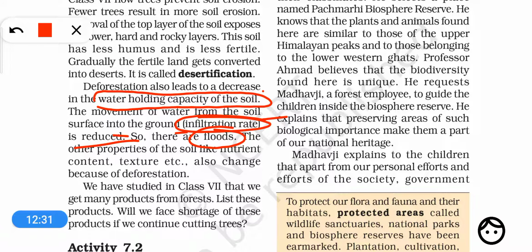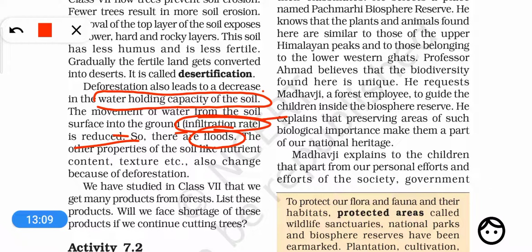so here you see, dear students, that there are a number of consequences of deforestation, right? We have seen how floods are caused because of deforestation, and how droughts and desertification are caused. The fertility of the soil is decreased, the groundwater level is decreased, and the soil becomes infertile. So this is all a complex network of consequences of deforestation. So this is why we should conserve the forests.